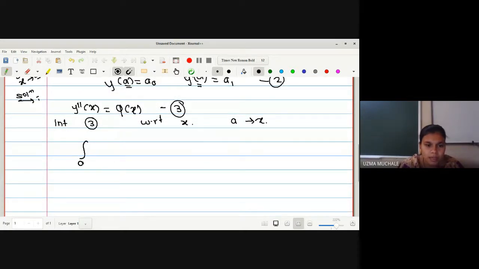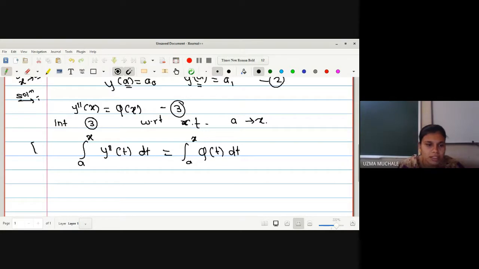So we have the integral from a to x of y double dash of t dt is equal to the integral from a to x of phi of t dt. Now can anyone tell me what will be the integration?